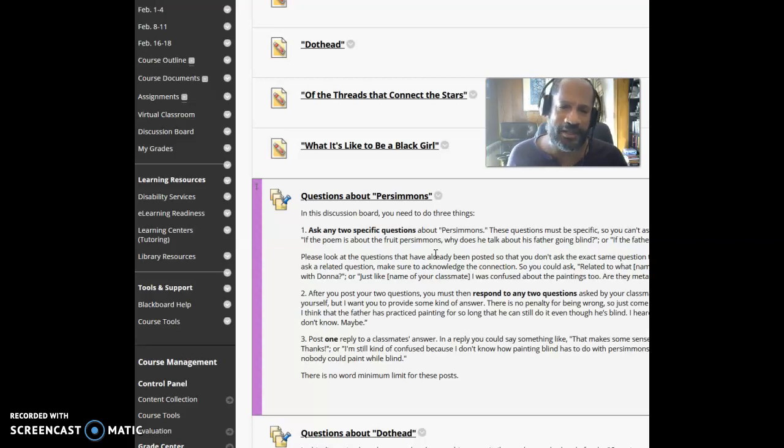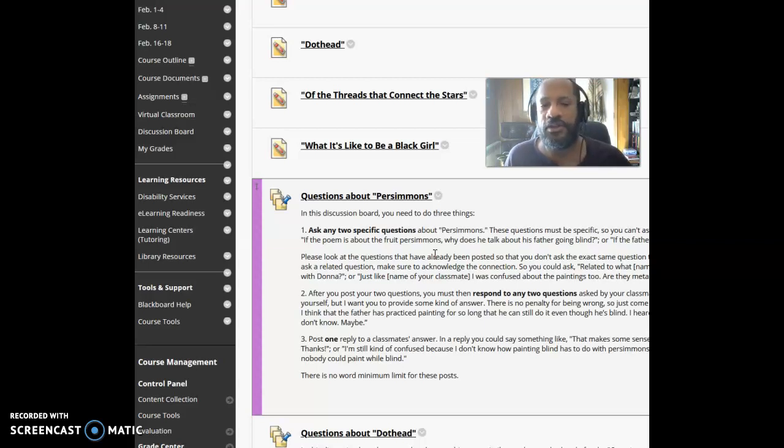The reason that I'm doing that is that with these poems, I'm not going to go over them in as much detail as I've gone over the other poems. That's because you are going to be writing about these poems for your first major project. And if I discuss them in any kind of detail, I start to give you some ideas about what to write about, and then I just end up getting back exactly what I told you, and that's not what I want on your writing projects. I want you to come up with some ideas.